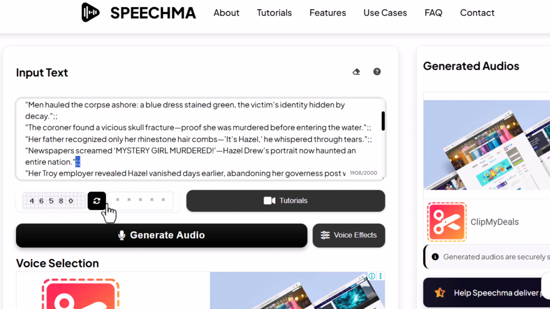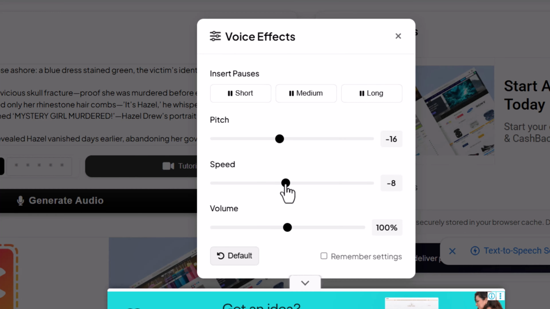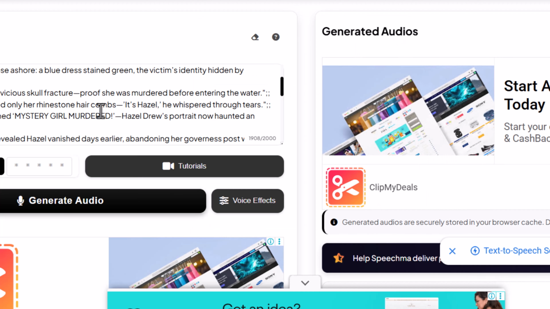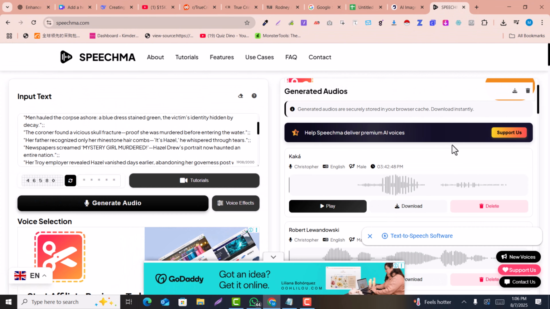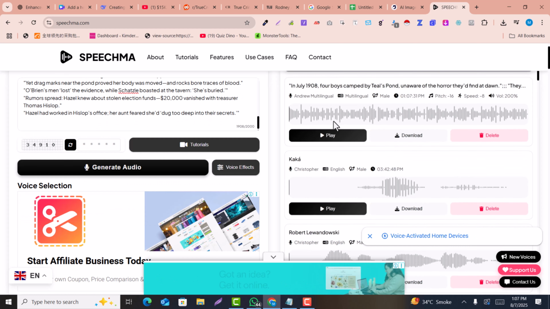After that, you just need to click on voice settings, and the pitch should be -8 or -5, and -16, and speed should be -6 to -8, and volume should be 200, and click on remember. If you click on remember settings, it will remember the settings for all next prompts for you. So here you just need to enter the number that is written here and click on generate audio. So it will generate the stunning audio for you. Now the audio has been generated.